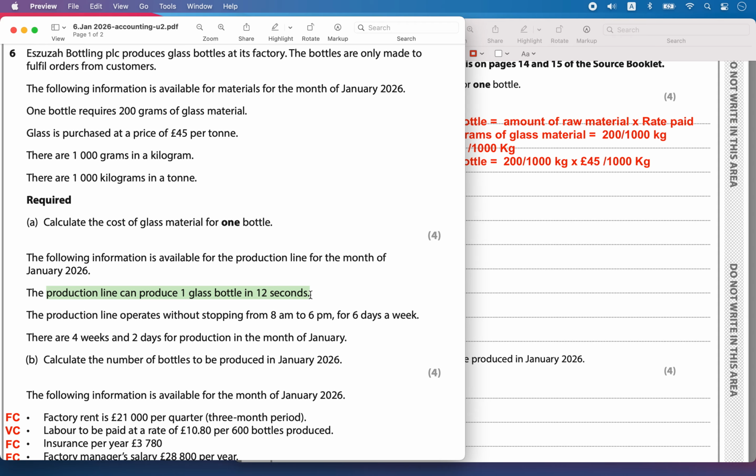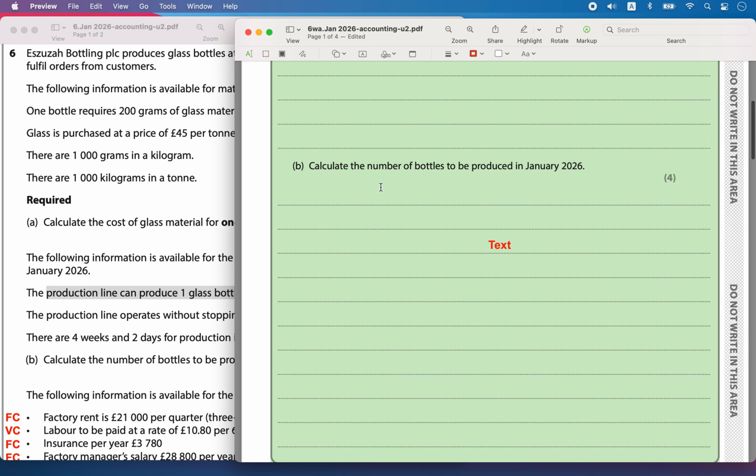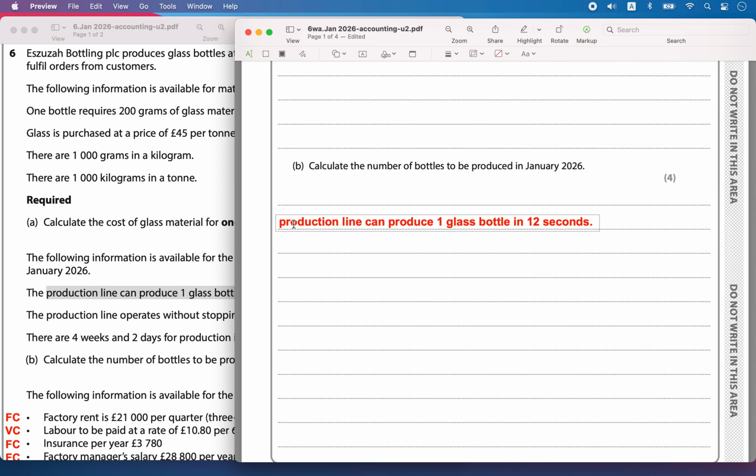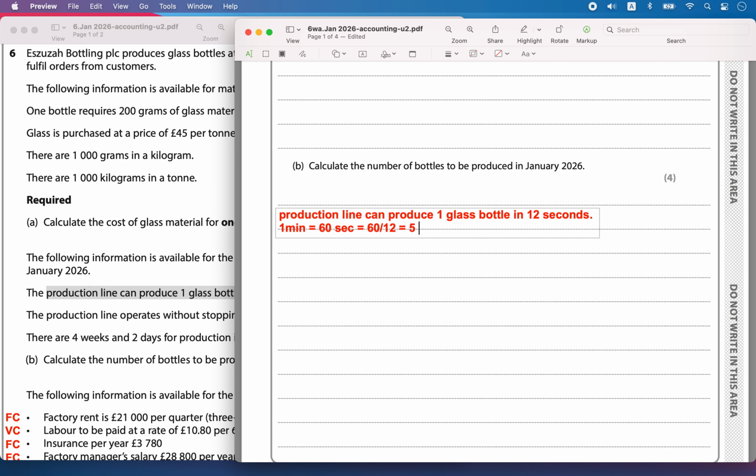So the production line produces one bottle in 12 seconds. In 1 month we are trying to find. Let's first convert it: how many in 1 hour? 1 minute has 60 seconds. 60 divided by 12 is equal to 5.